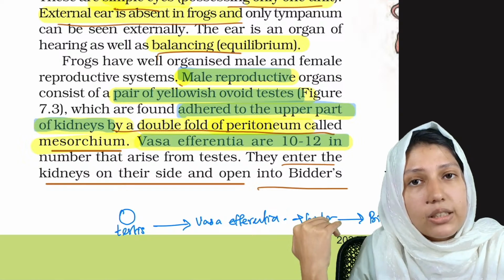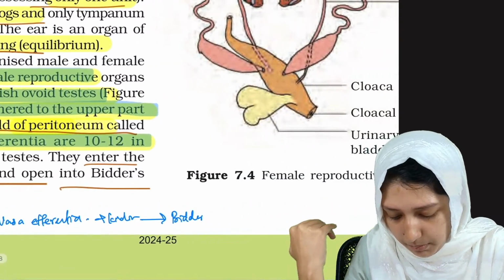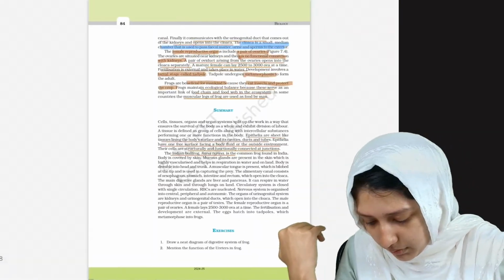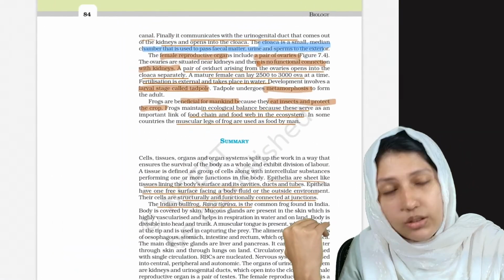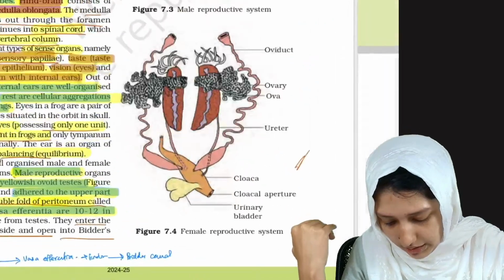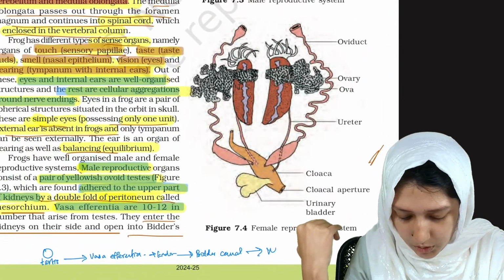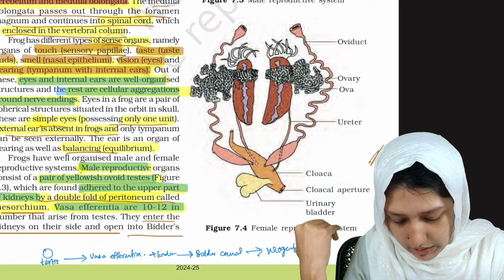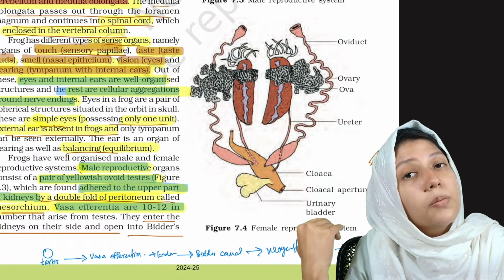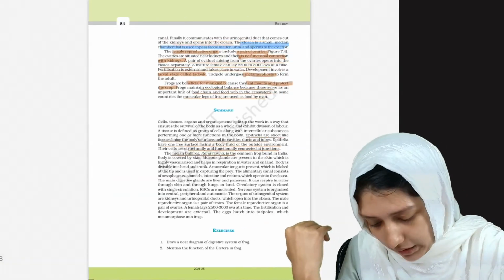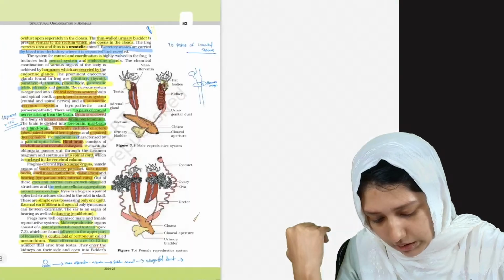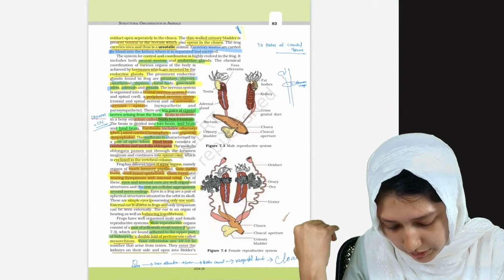Clear? And this Bidder's canal communicates with the urogenital duct, the common urogenital duct. From this urogenital duct, they go into the cloaca at last. Clear?